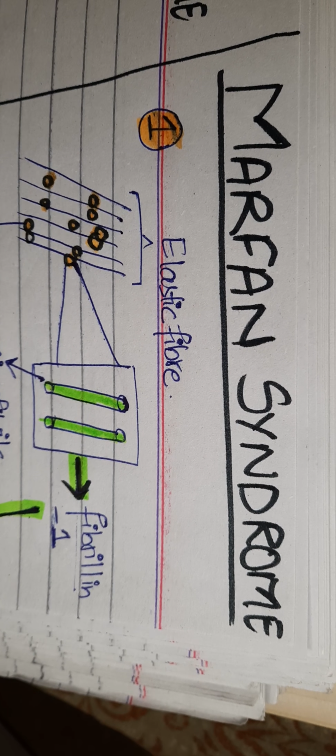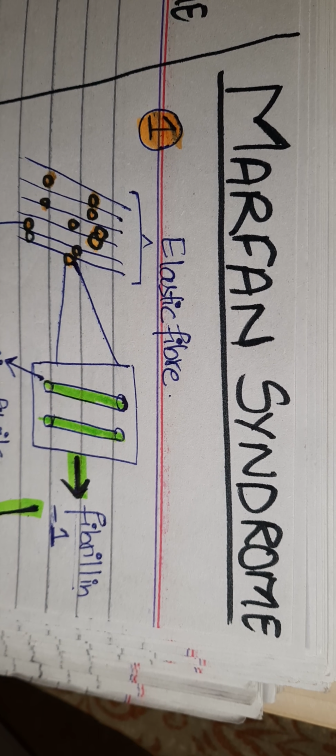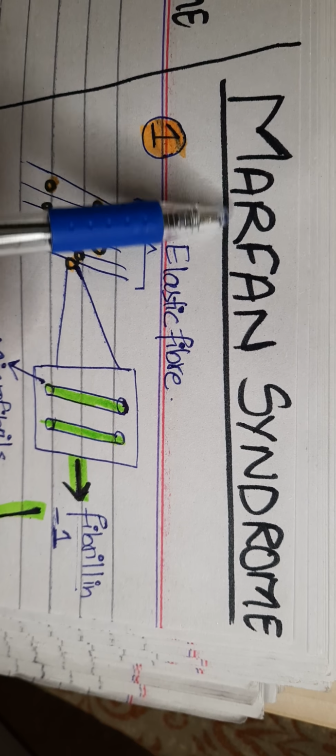Bismillahirrahmanirrahim. Now, in the diseases caused by mutation in gene encoding structural proteins, number one is Marfan syndrome.